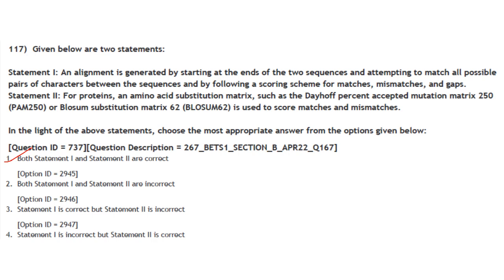Statement 2. For proteins, an amino acid substitution matrix such as Dayhoff's percent accepted mutation matrix 250, that is PAM 250, or BLOSUM 62, is used to score matches and mismatches. That is also correct. So both statement 1 and 2 are correct.